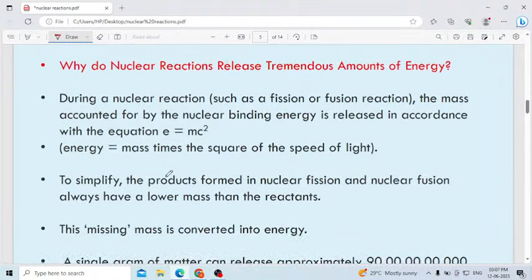Next one. During a nuclear reaction such as a fission or fusion reaction, the mass accompanied by the nuclear binding energy is released in accordance with the equation E = mc². Even small e or capital E you can use. E is energy, m is mass, and c is the speed of light. How much energy is released in a nuclear fission or fusion reaction will be equal to E = mc².